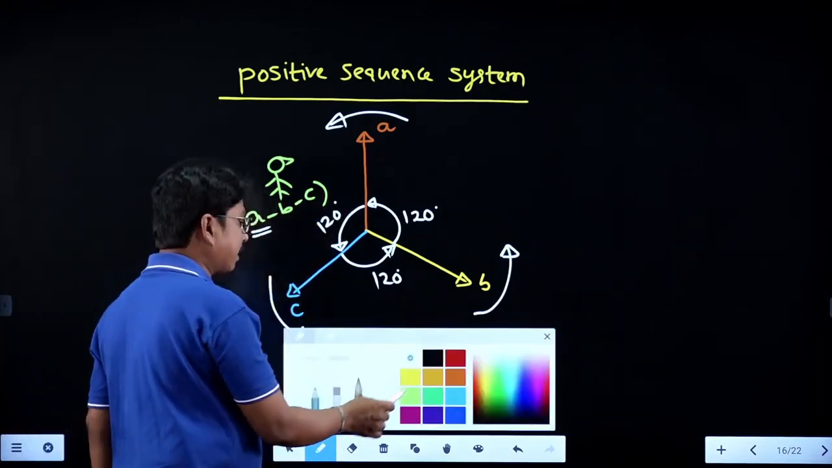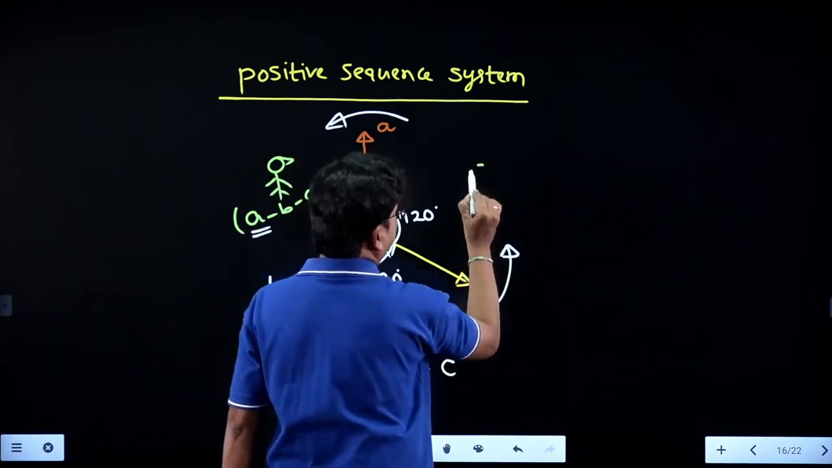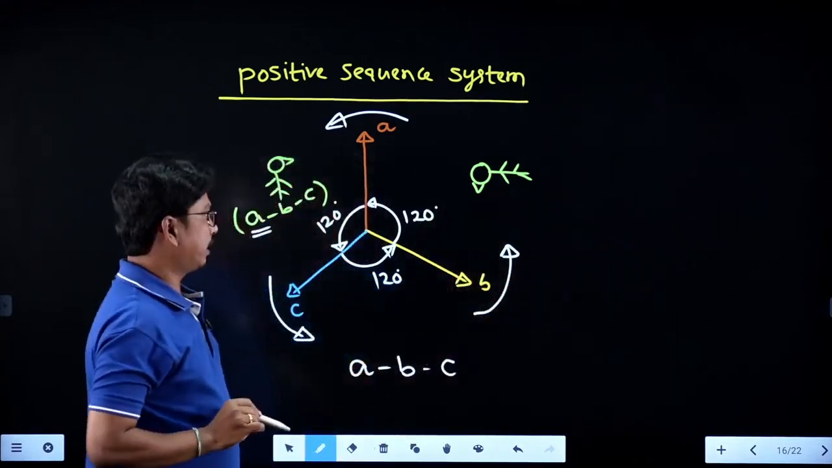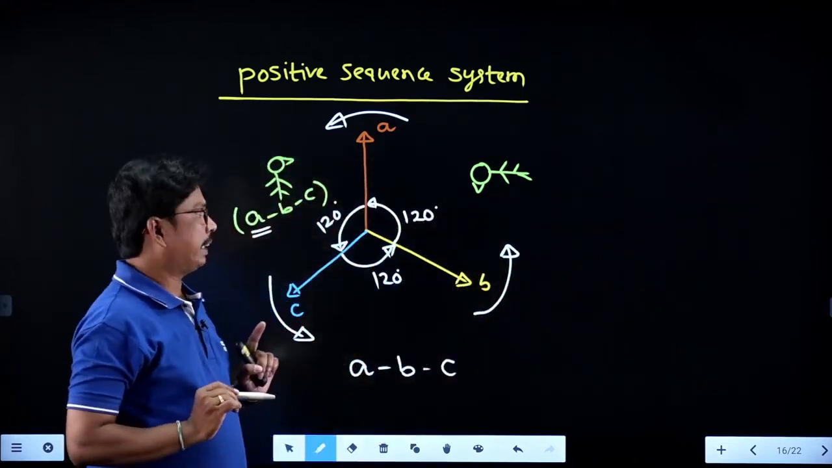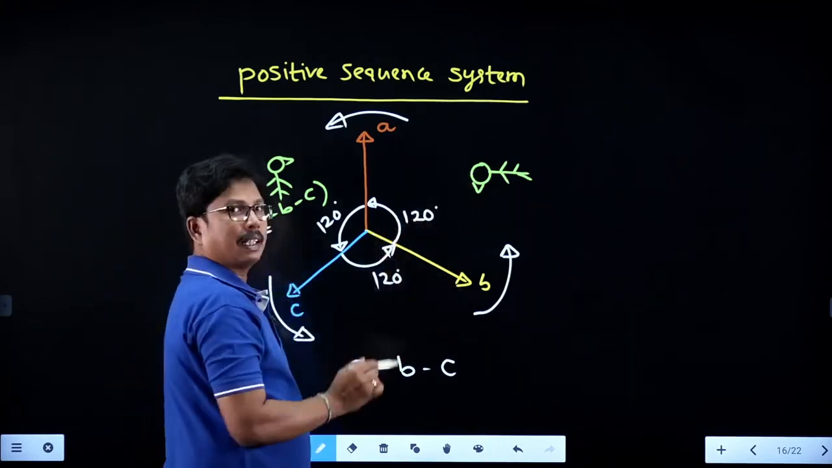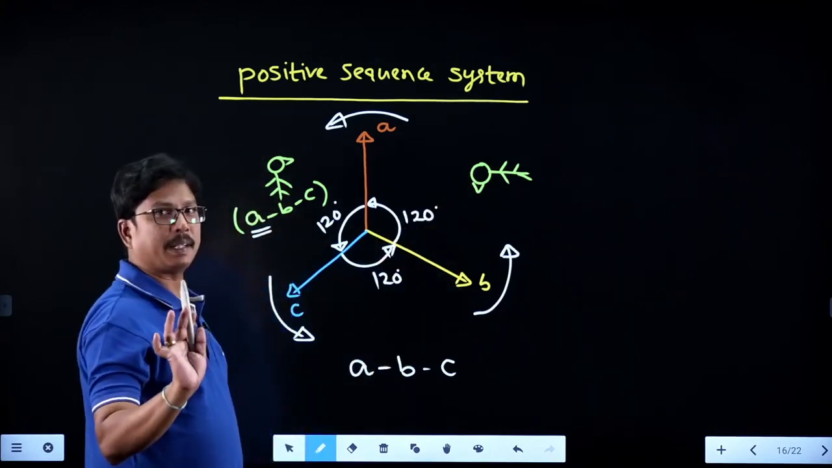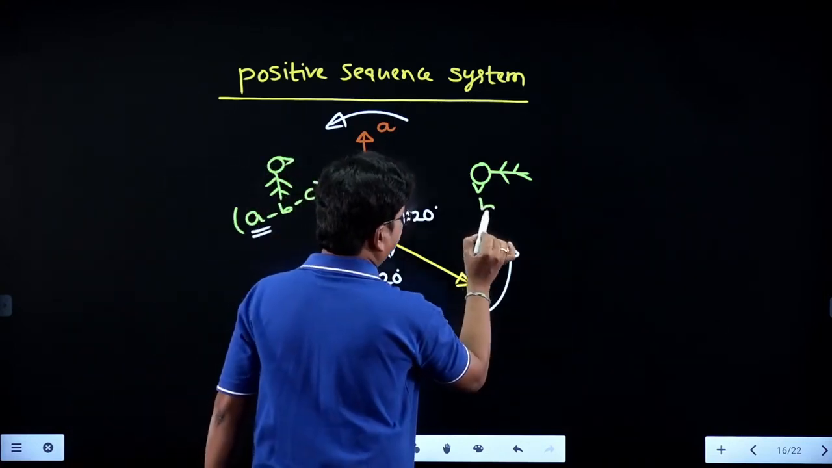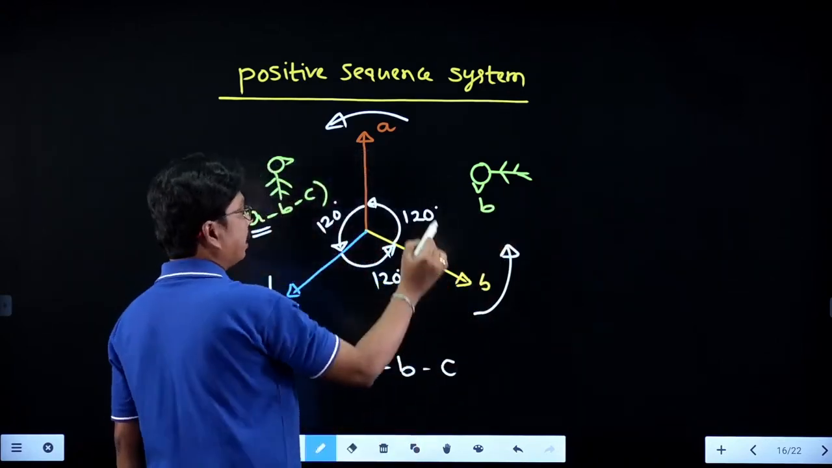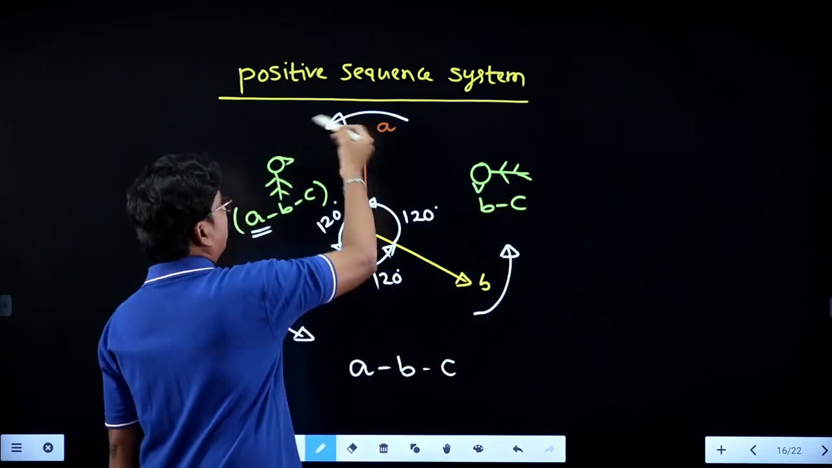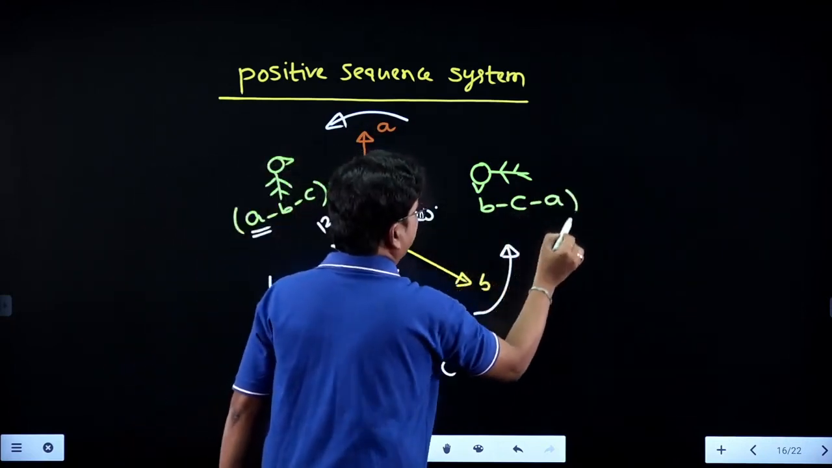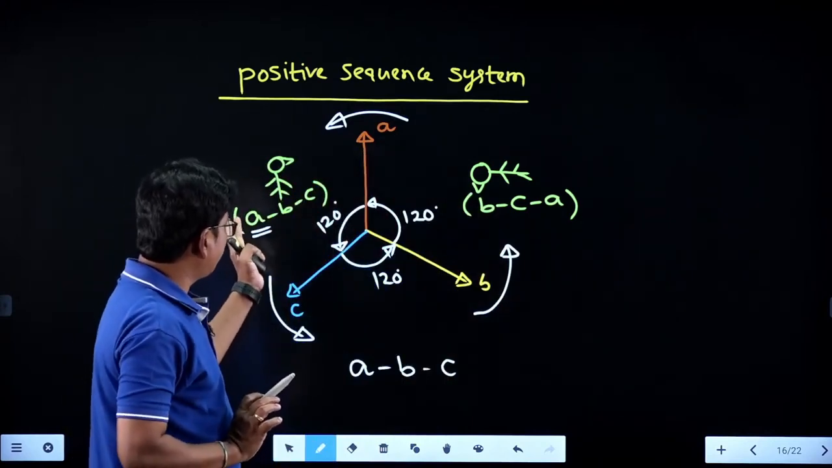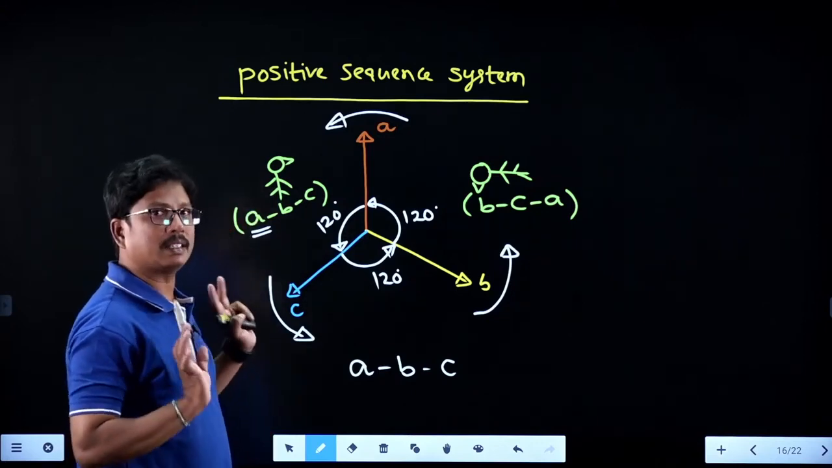Suppose the same person is standing here, and he is looking like this. That means he is looking at the next vector. Then tell me, what is the first vector which can meet him? That is phase B. It is not phase A, it is phase B. So he can see B first of all. After B, what is the vector it is going to meet? C. After C, A can meet. B, C, A. So ABC is when A is started, that means A is the reference vector.